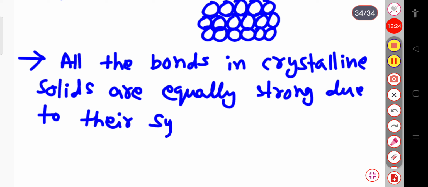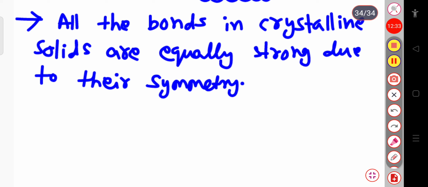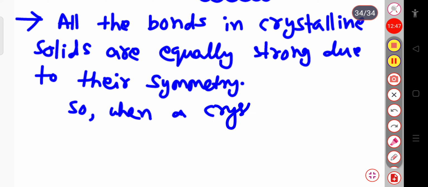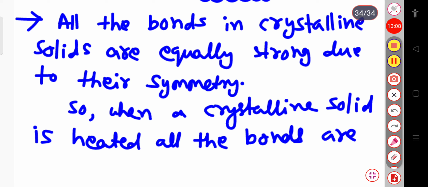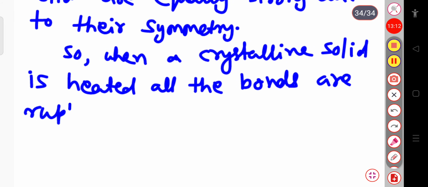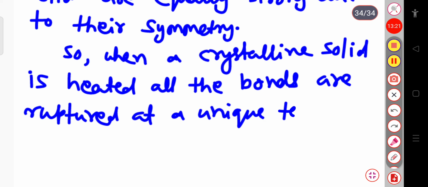So since all the bonds in a crystalline solid are equally strong due to their symmetry, we can say that when a crystalline solid is heated, all the bonds are ruptured at a unique temperature. So these are the basic properties of the crystalline solid.